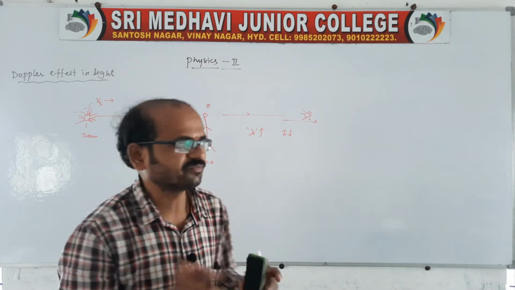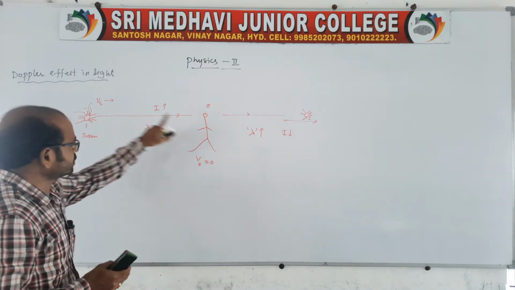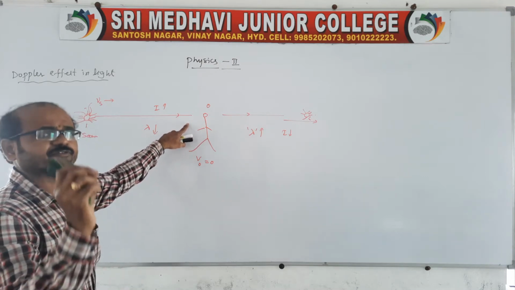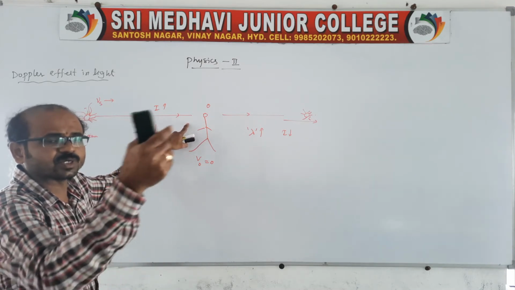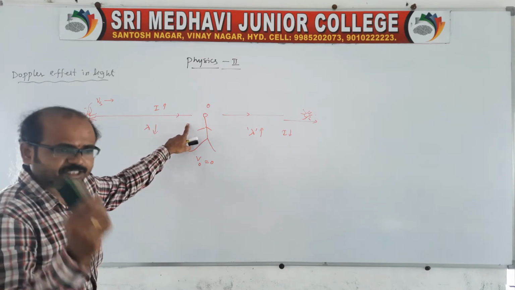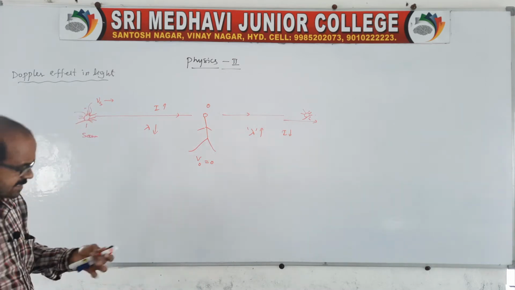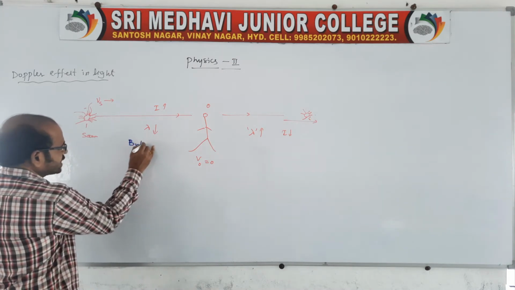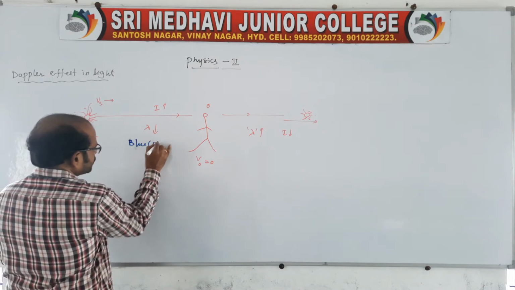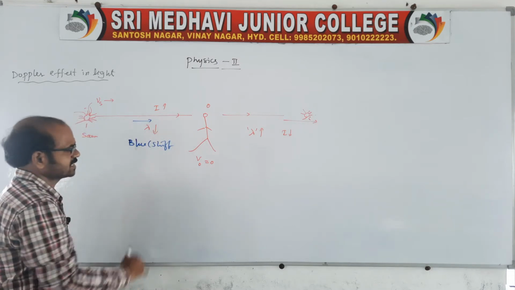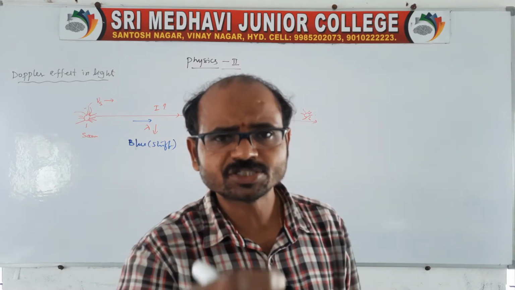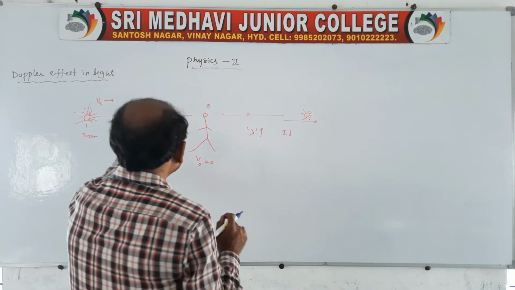Very simple. Blue shift means the distance between the source and observer decreases. Therefore, in a spectrum, the light is shifted towards the blue end. This shift we can call the blue shift when the distance between the source and the observer decreases. Right? Therefore, in a spectrum, the light rays are shifted towards the blue end. That's what we can call blue shift.